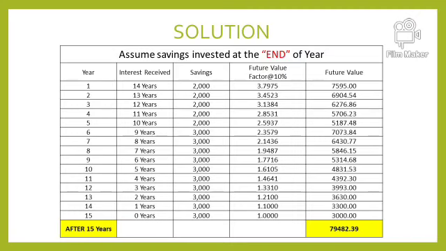The first column which you can see is year. The second column, which is very important, is whatever amount we are investing. So the first 2000 rupees which we are investing, as we assume we are investing at the end of the year, so let us assume we invest on 31st December 2001.